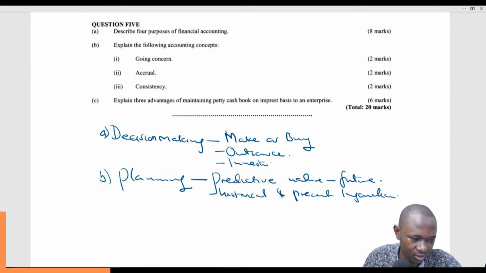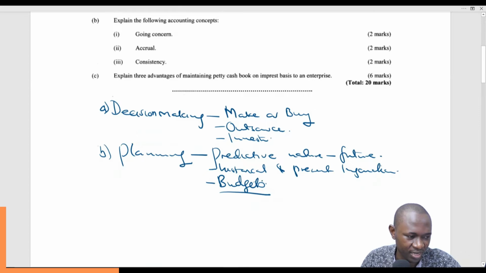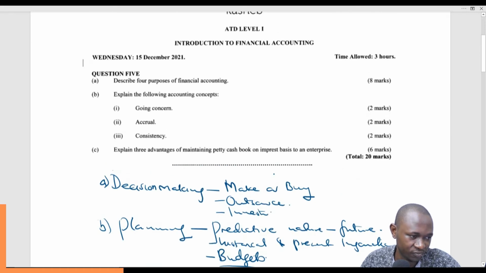So yes, it's used for planning. And when we talk about planning, we're talking about things like budgets, very critical in any organization. You can't just come with figures from nowhere. These figures at least need to have a bearing, and the best bearing any business can have is the previous records, which will be gotten from the financial accounting information.